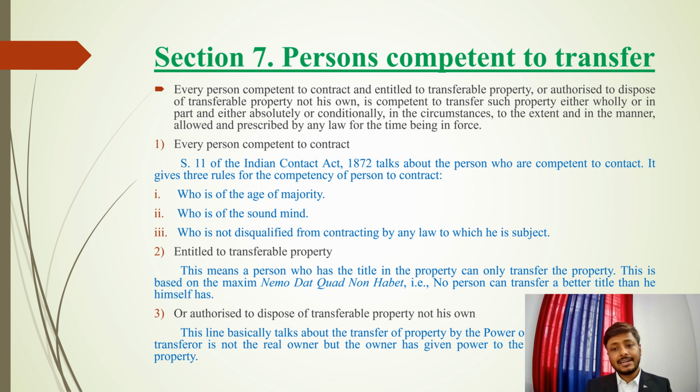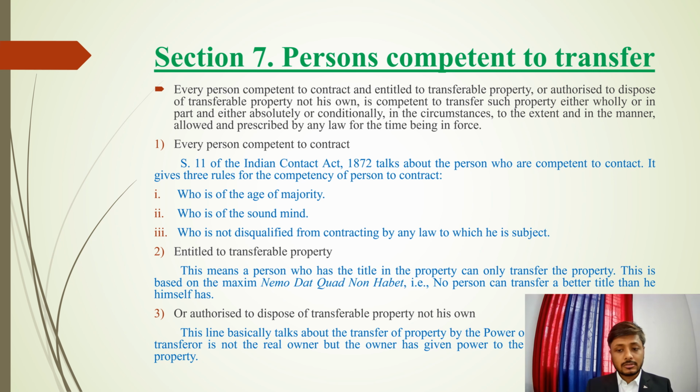Next is entitled to transfer the property. It means the person should be entitled to transfer that property. The person should have the rights and interest in that property at the present time, not in the future. So if the person has the title at the present time, then only he can transfer. As we have already seen, a successor cannot transfer it.